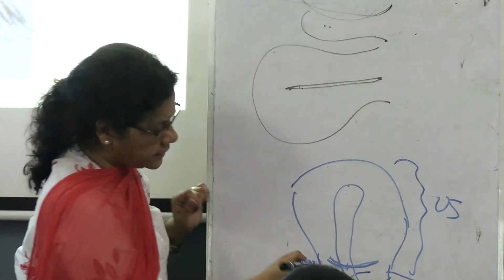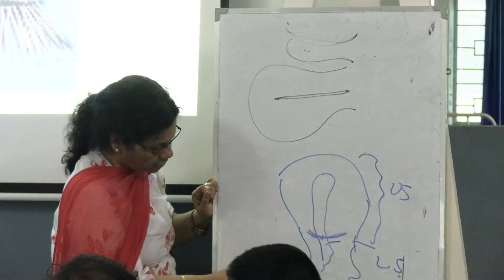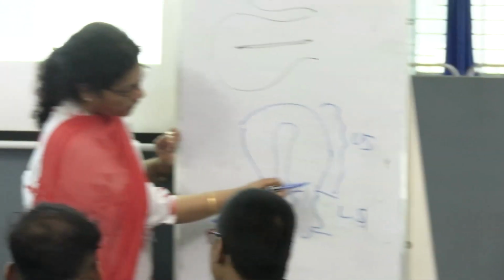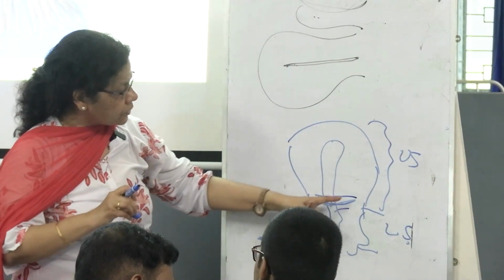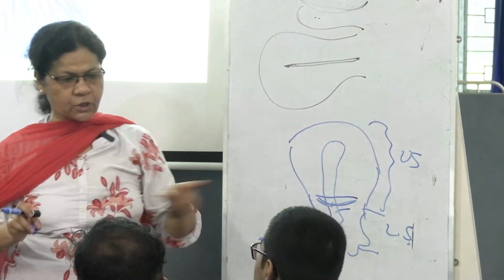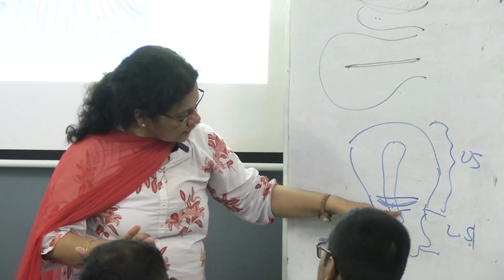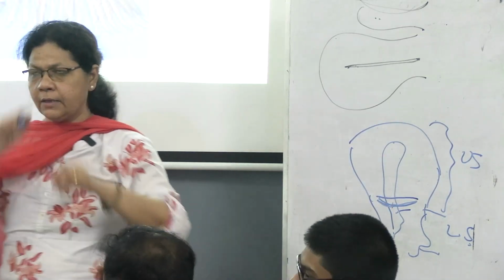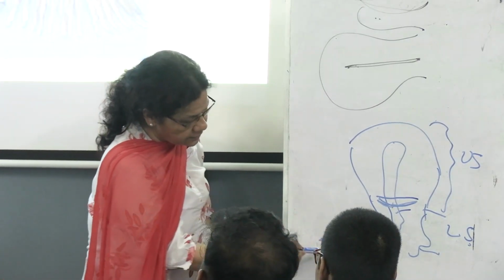So this is the Pfannenstiel incision. Another incision is Joel Cohen. This is transverse. The same thing, this is transverse. And this is about 3 centimeters above the anterior superior iliac spine. And this one is 3 centimeters above the pubic symphysis. So this is slightly longer. This is straight transverse and this is curvilinear.